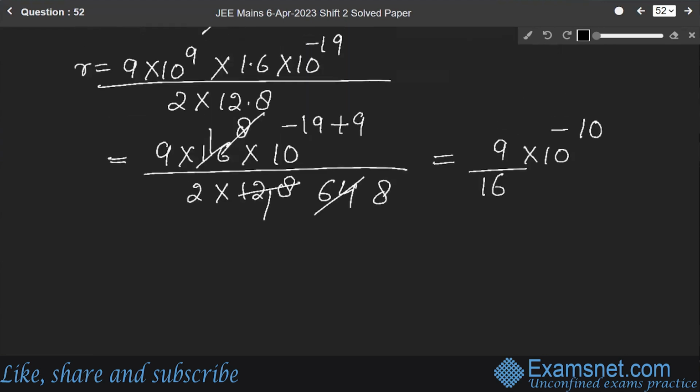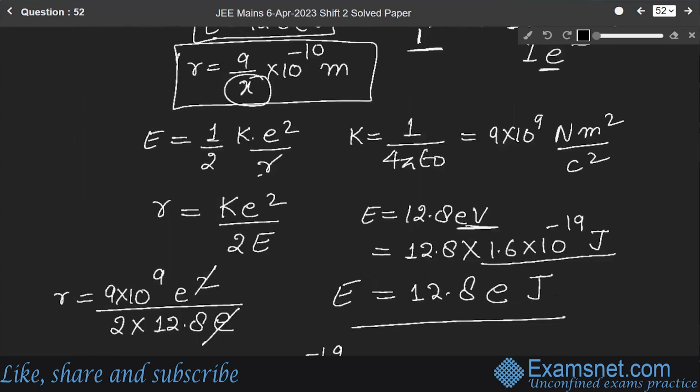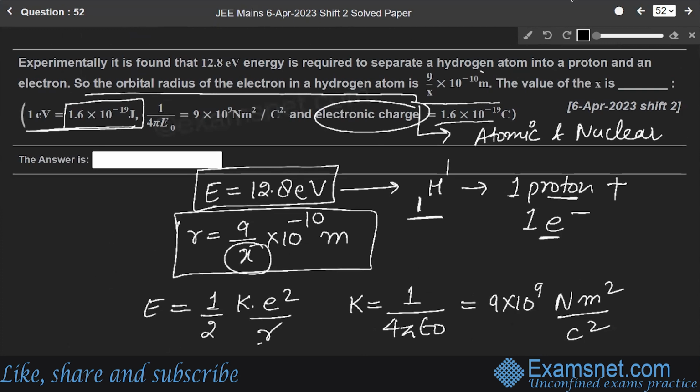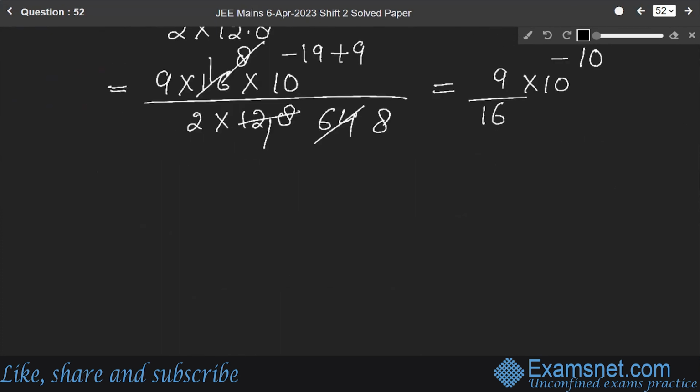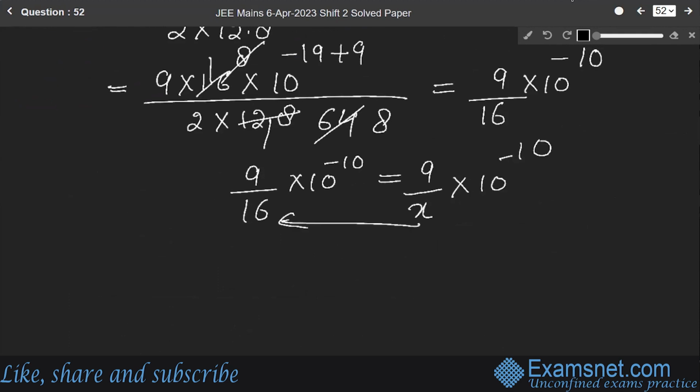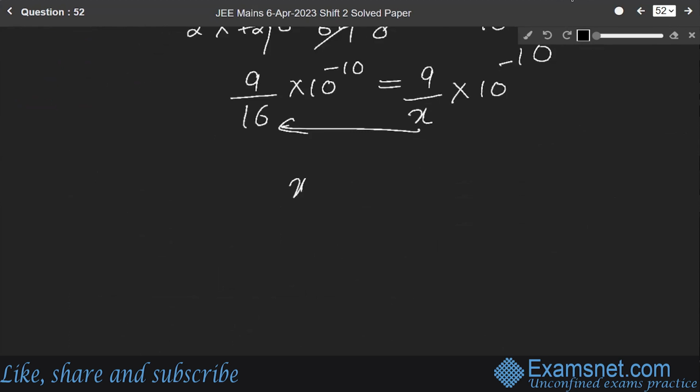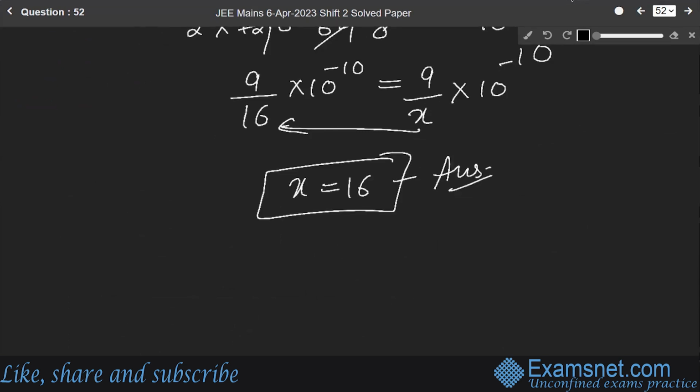Comparing this with the given expression, 9 over x into 10 to the power minus 10, the value of x is 16. X will be 16. This is our final answer.